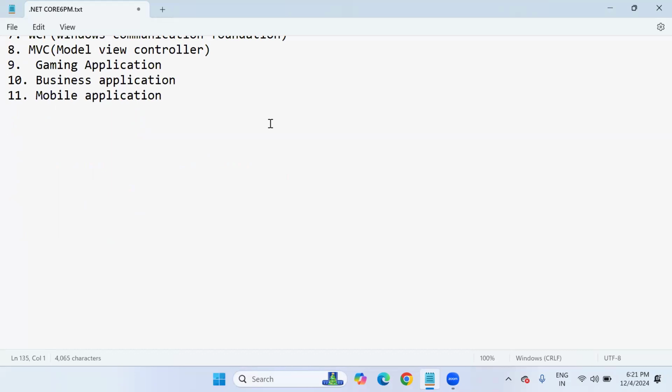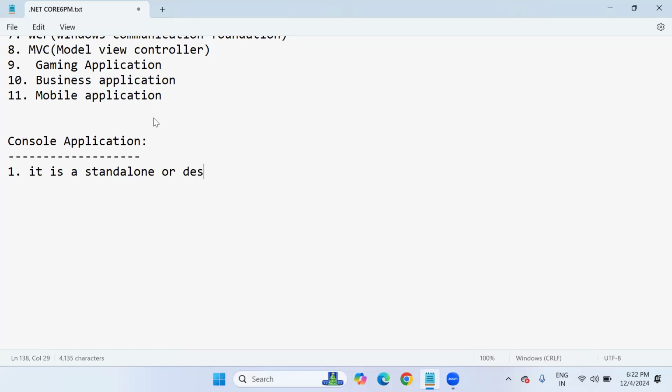Console application is a standalone or desktop application, first of all. Using this application, we can build a console-based application like a character user interface.